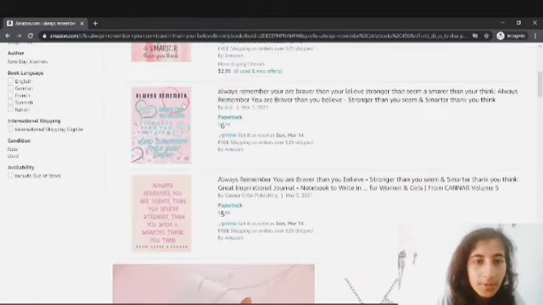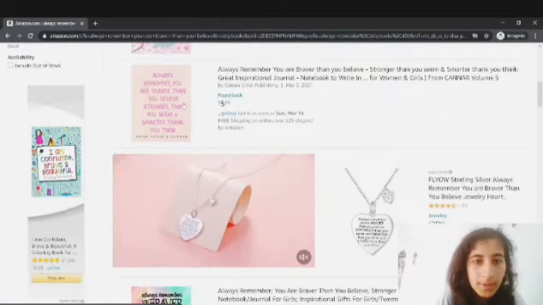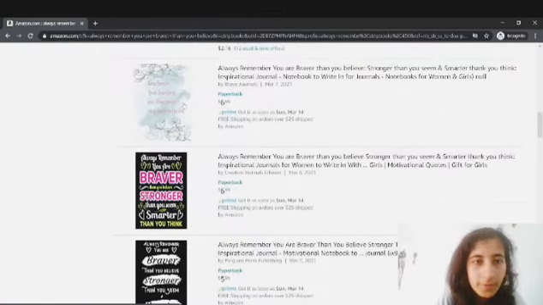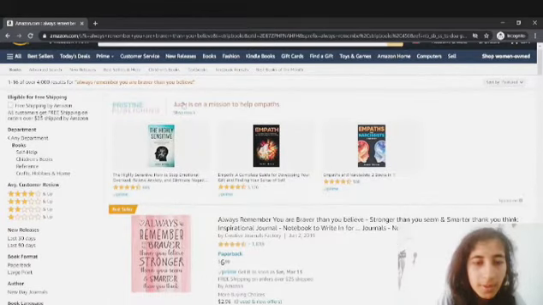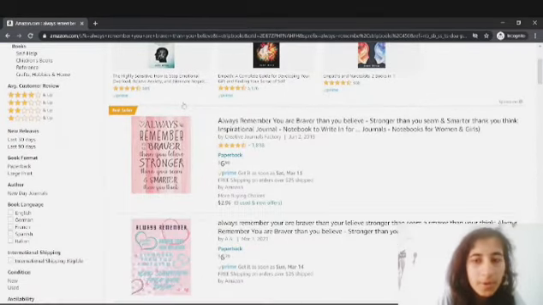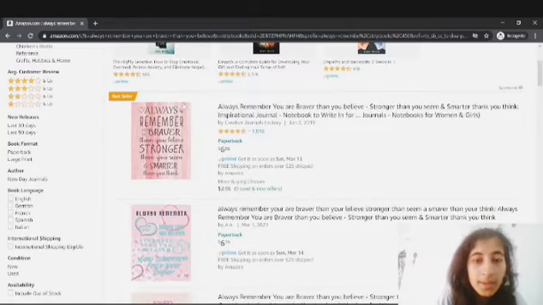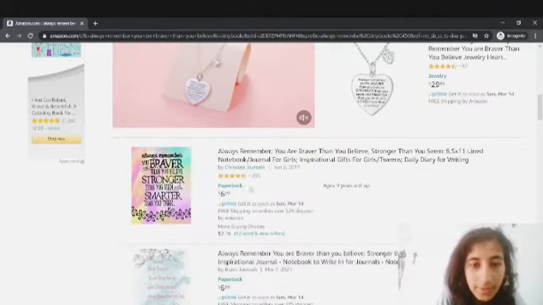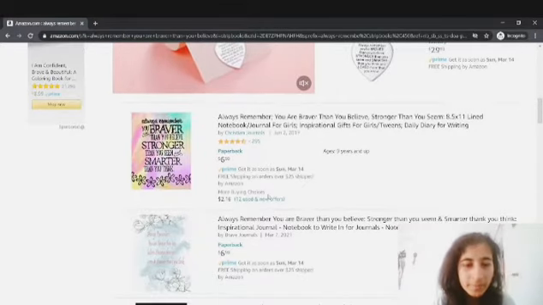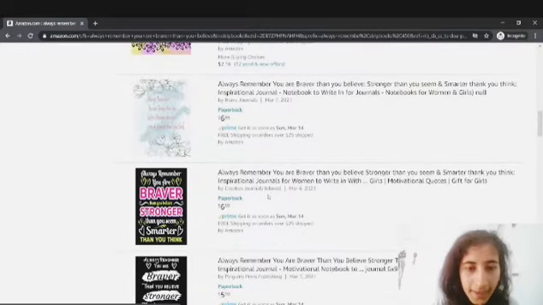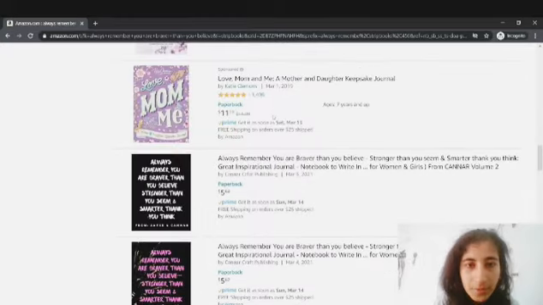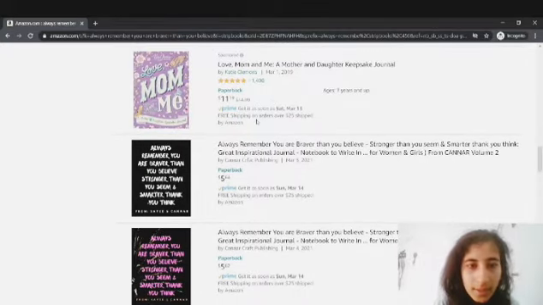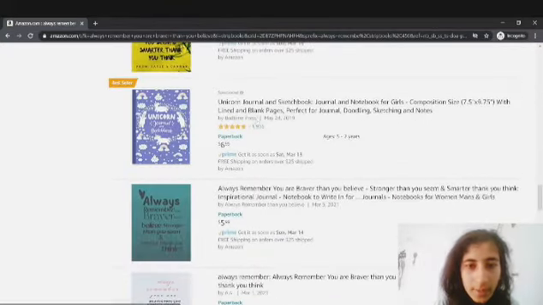That means you can target this particular keyword. And if you're using this quote for your lined general for women, then you can see this is one of the bestsellers. Then if I scroll down, this one is also having 295 reviews. That means it's also selling well. Let me just scroll down. Again, guys, this one is also selling well, and this one over here.